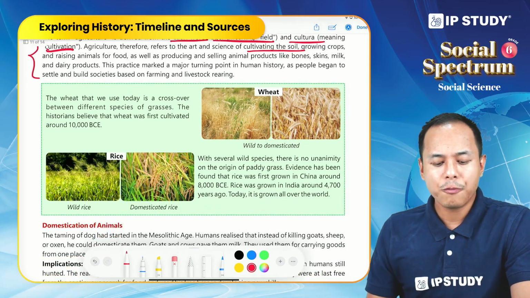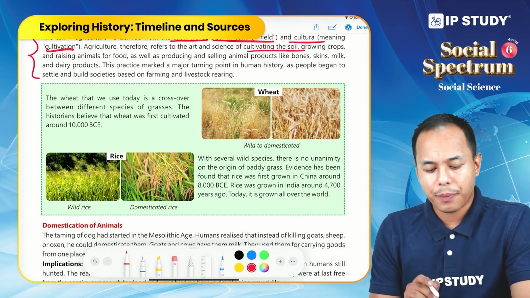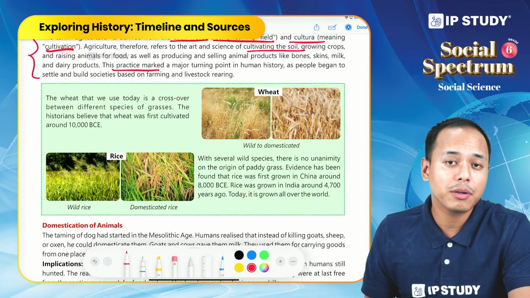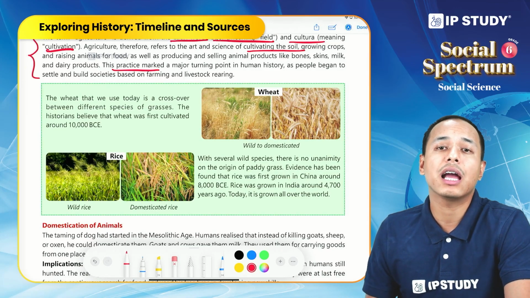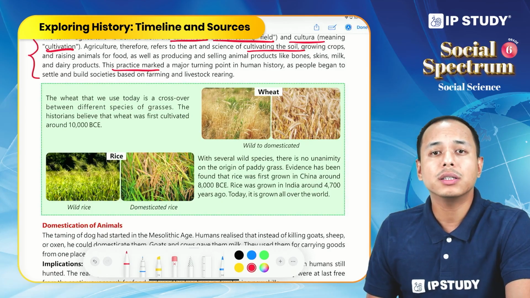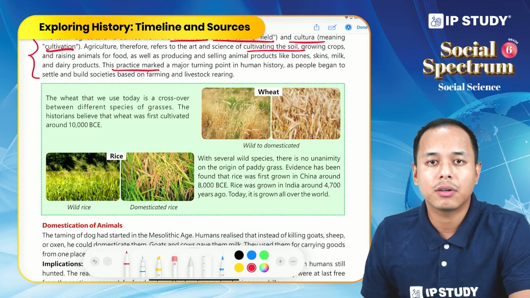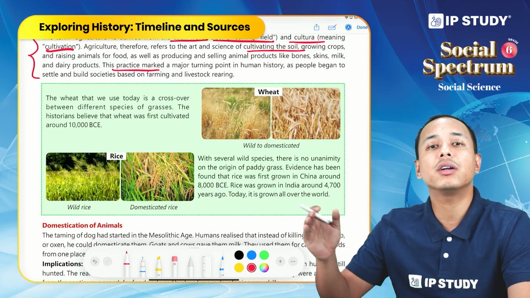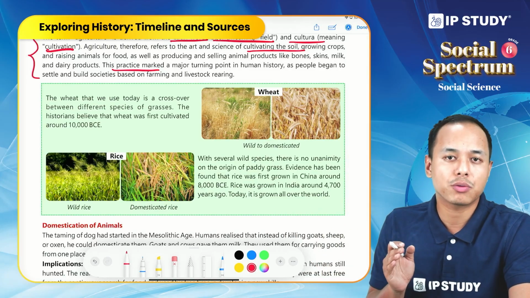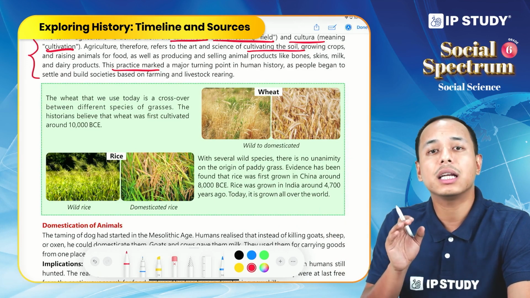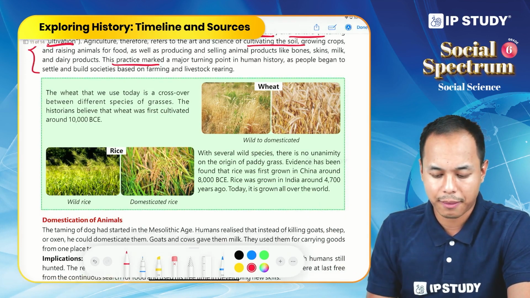Okay, so now this practice, agriculture and domestication of animals, marked a very significant turn in the life of early humans, because now they started to live a sedentary life, or we can say they stopped living a nomadic life. Before, they used to move from place to place. Now with agriculture and domestication of animals, they started living in a permanent place.